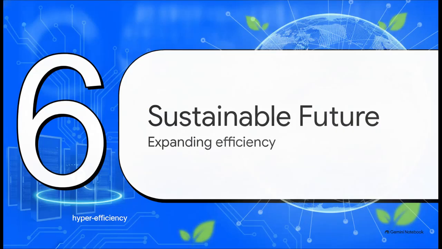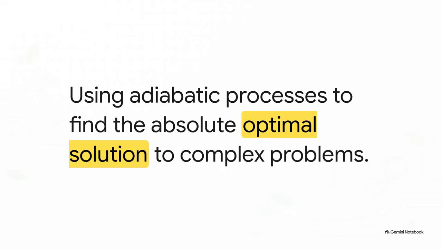Section 6. A sustainable digital future. Expanding efficiency to the real world. Now, the concepts we've been discussing actually bridge directly into some wildly advanced fields like adiabatic quantum computing. This is a highly specialized form of quantum computing that uses these exact same adiabatic processes, but specifically to solve complex optimization problems. Rather than running standard code, the system begins in an initial state and smoothly, gradually evolves toward a final state that represents the absolute most optimal solution to a problem.